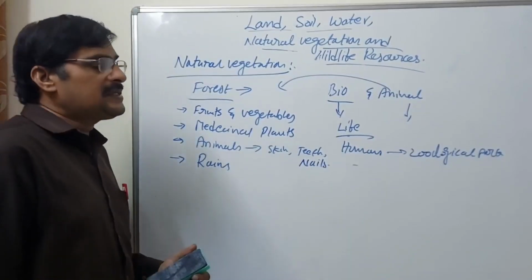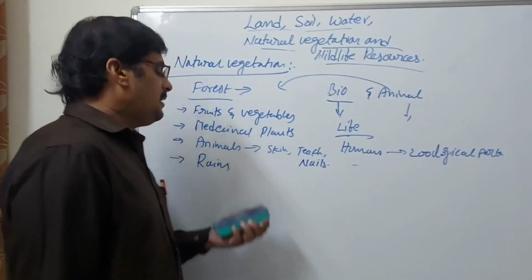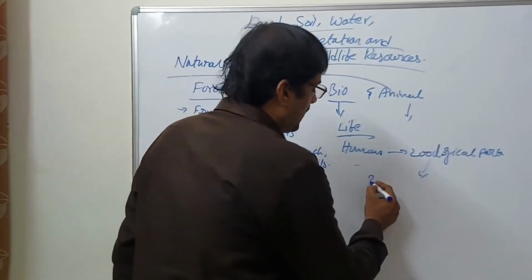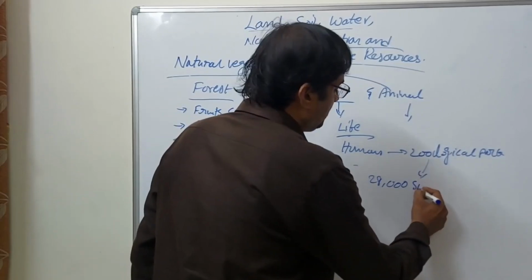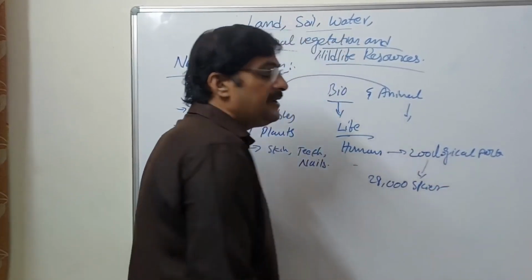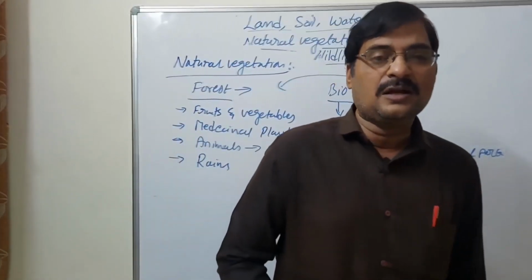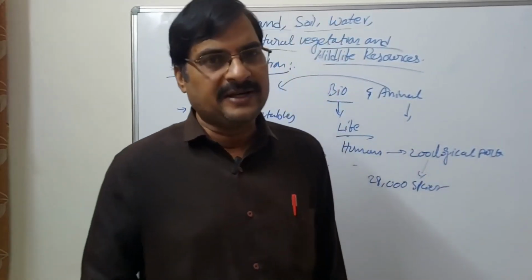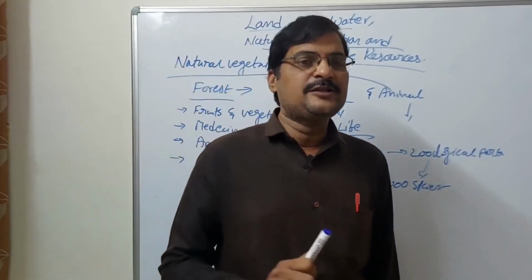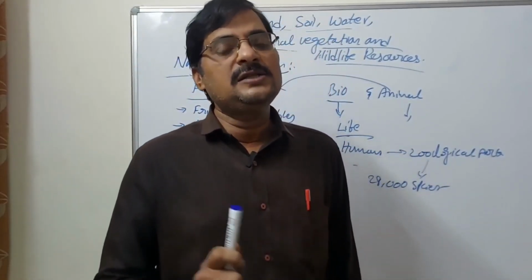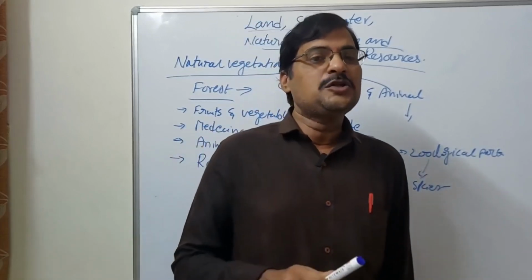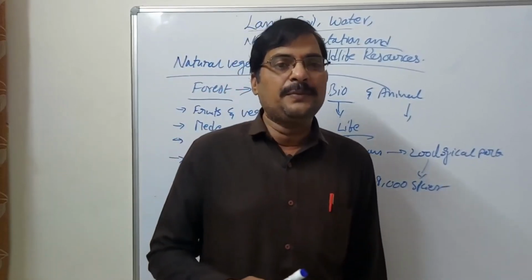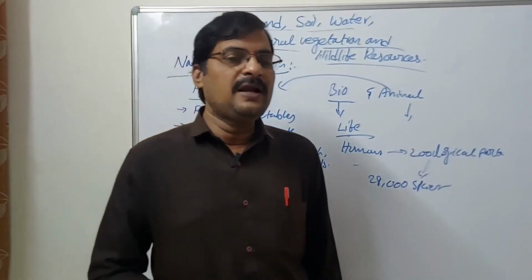Now we are going to discuss one more important thing about zoological parks. According to them, 28,000 species are conserved. 28,000 species are conserved through zoological parks only. It is the responsibility of the forest department. The forest department is arranged by the government, and it gives protection to all the animals. It is a very important role of the forest department as well as the government.